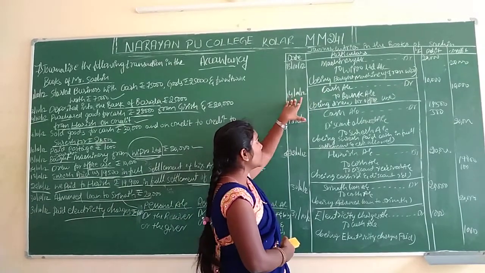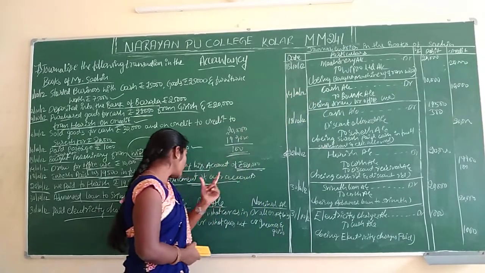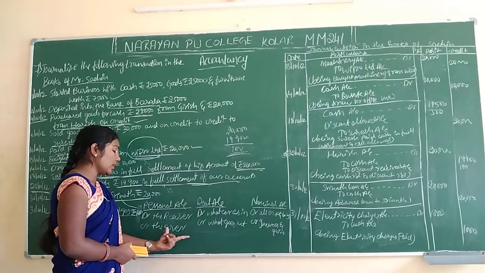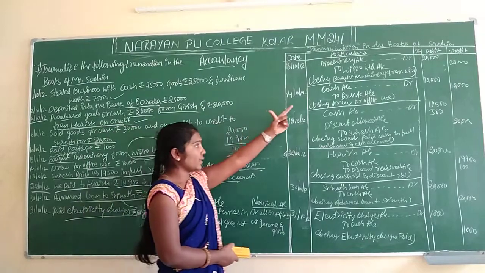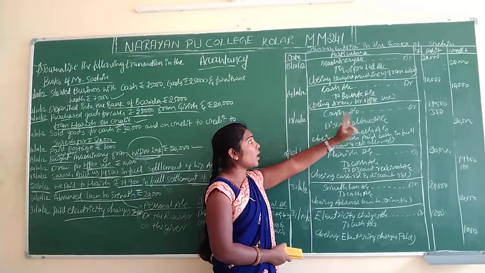Okay, the next is withdrawn for office use. We have to apply the personal account rules here: debit the receiver, credit the giver. What we are going to receive here is the cash, and who is going to give is the bank account. Cash account debit to bank account.